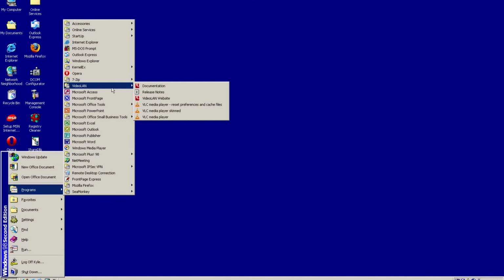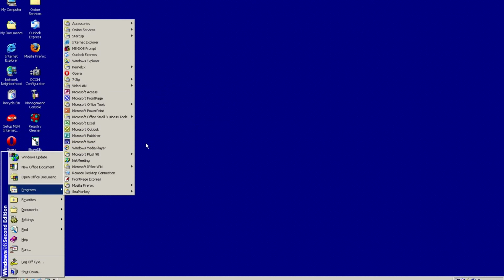But most programs like VLC will actually work. However, a lot of programs are not going to be able to run the most modern version of them. For example, you can only do Office XP. Office XP is not the latest version of Microsoft Office. We don't have the latest version of 7-zip. We don't have the latest version of Internet Explorer. We don't have the latest version of SeaMonkey. We don't have the latest version of Firefox. But the old versions work perfectly fine, and they can do what they were meant for perfectly fine.